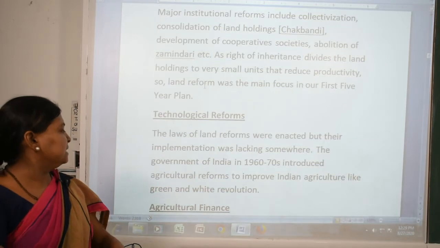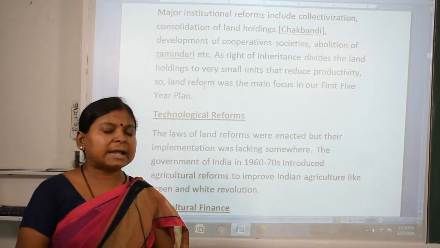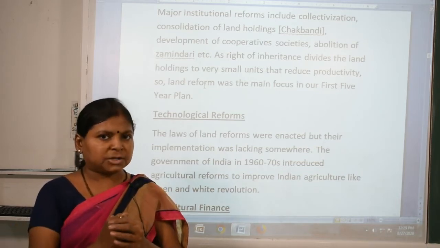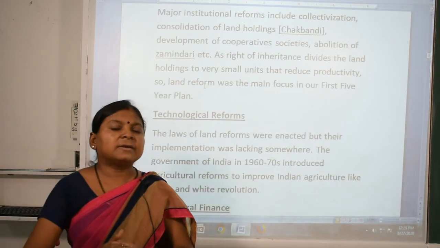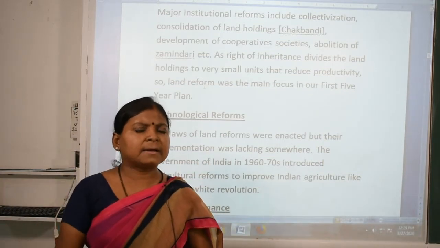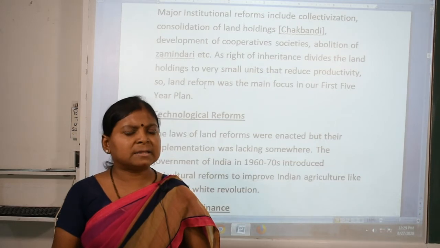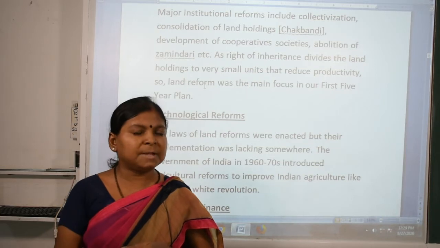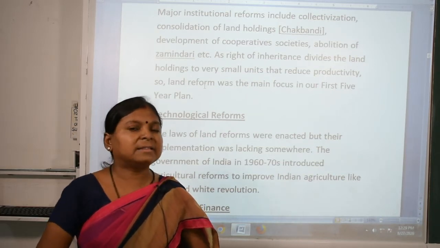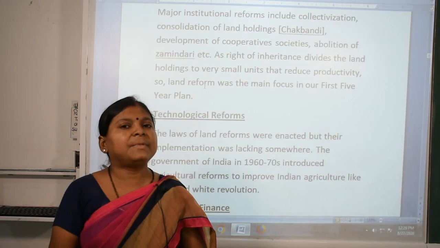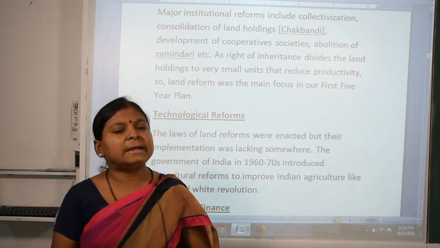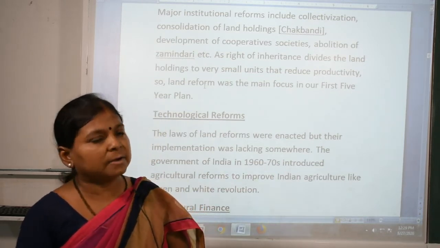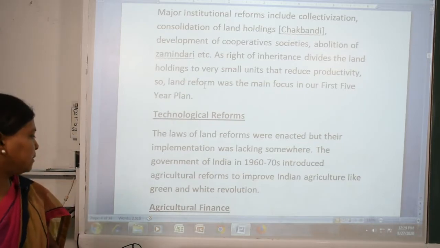Next one they did was the white revolution. In the white revolution, again they used high yield varieties in milk production, in the cow breeds, and that increased the yield of milk, like milk industries, milk-made materials and transportation. So in the green revolution we developed agriculture very well, and the white revolution means we developed milk production by using high yield varieties of breeds of cows and buffaloes. So these come under technological reforms.